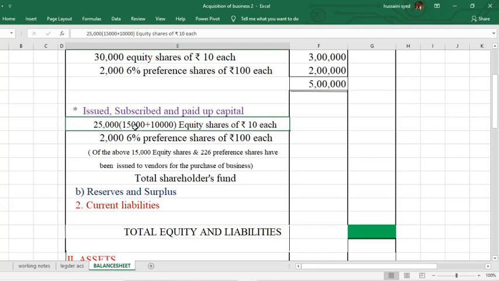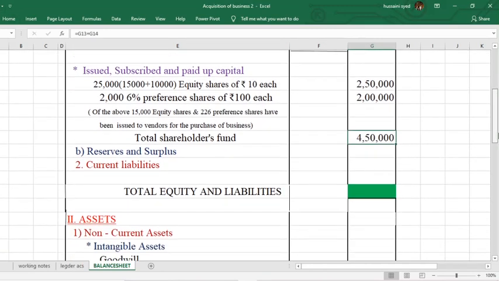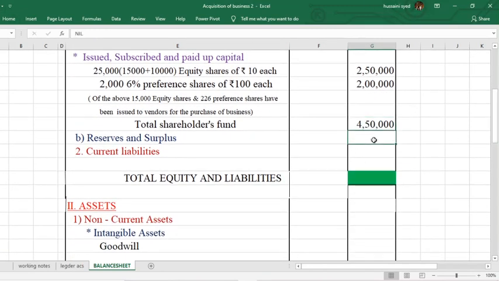How did I get this 25,000? 15,000 issued to vendor, then 10,000 issued to public. Total 25,000. And what is the face value of each equity share? 10 each. All the preference shares were issued and subscribed for. There are no reserves and surplus given to you in the question.